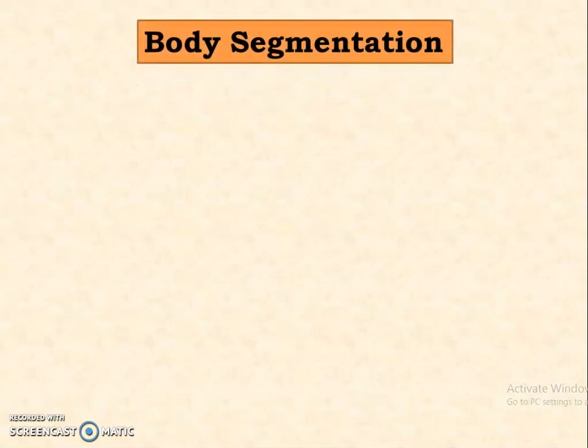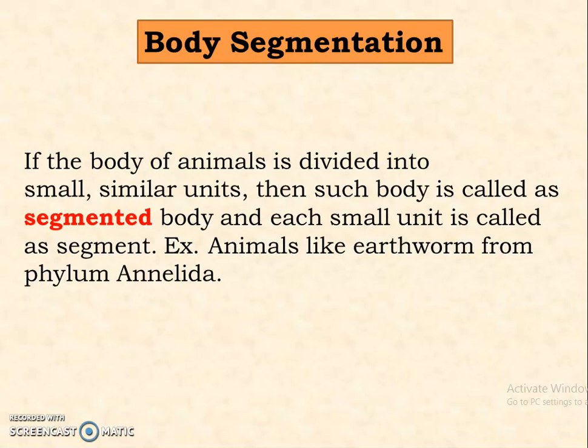Now we come to yet another grade of organization, and that is body segmentation. If the body of the animal is divided into small similar units, then such a body is called a segmented body, and each small unit is called a segment. You have seen segmented animals like the earthworm from phylum Annelida. So segmentation is actually a very prominent characteristic of the earthworm.